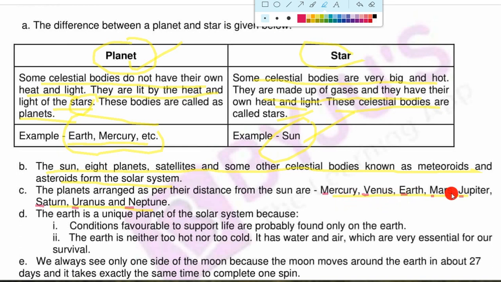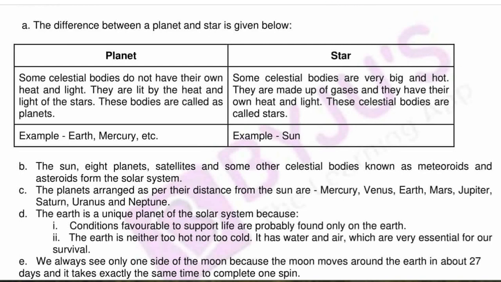Now, what is the sequence according to their size? Now class, according to their size, I will write here so you can easily see it.